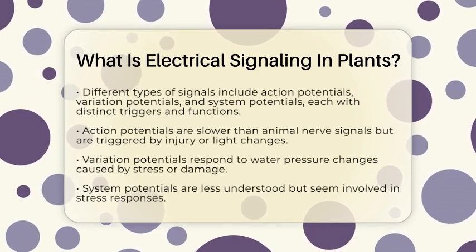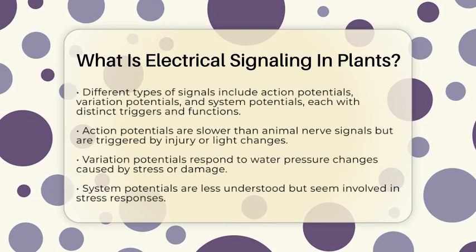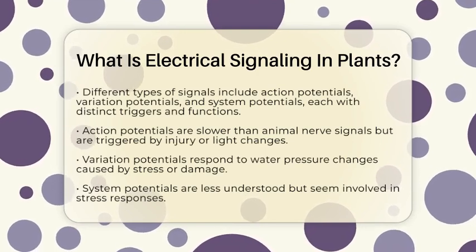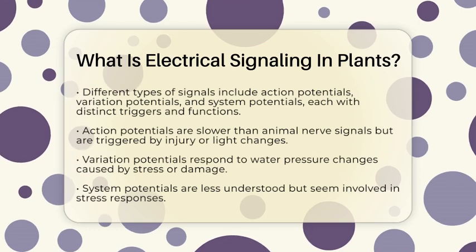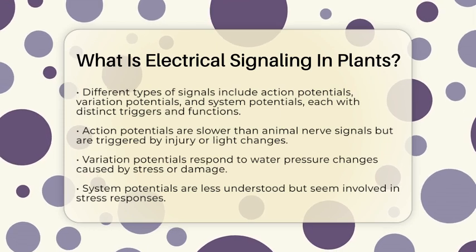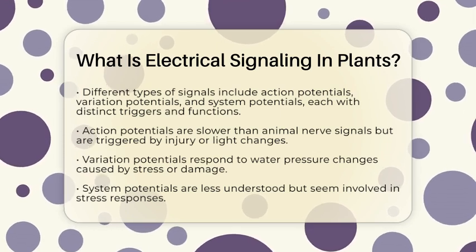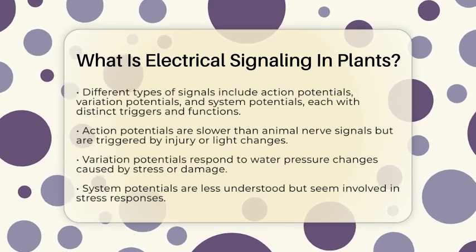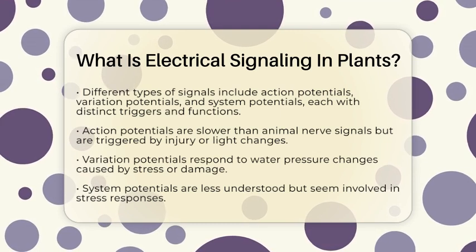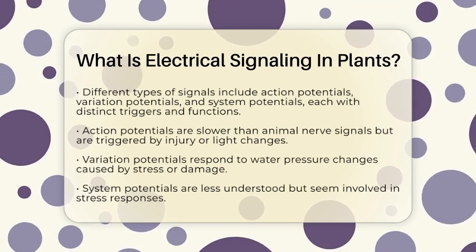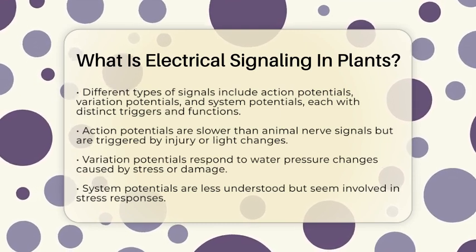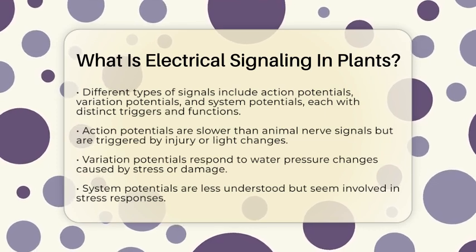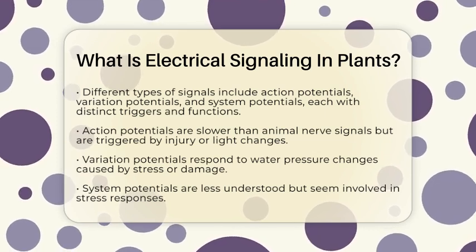There are different types of electrical signals in plants. Action potentials are one type. They are like the electrical pulses in animal nerves, but they move slower and last longer. These are triggered when the plant is injured or when the light changes suddenly. Variation potentials are another type. They are responses to hydraulic changes, like when the plant's water pressure shifts because of damage or stress. System potentials are less understood but seem to involve changes in the electrical state of the plant cells during stress responses.